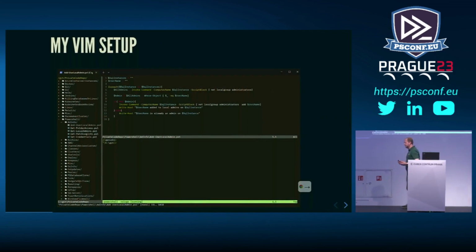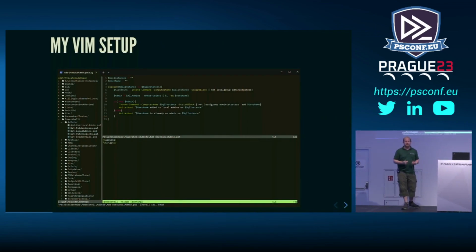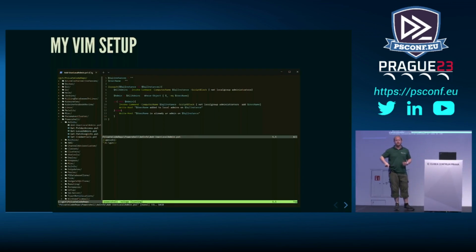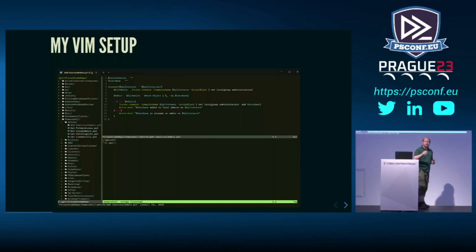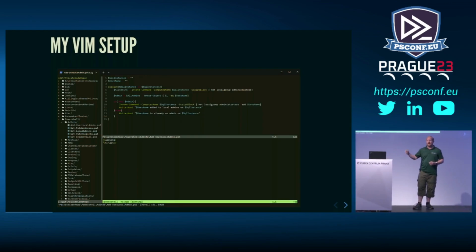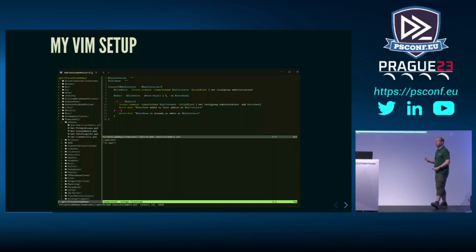This is my Vim setup. Now, it pretty much looks like VS Code, but VS Code looks like any other code editor. You could say it looks like PowerShell ISE, just in dark mode. We've got our code editor, we've got our terminal, and we've got our Filetree Explorer. This is going to look a little bit different when we do the demos because I'm going to stick it into light mode, and it's zoomed in quite a bit, but that is what I work with. And I use this for pretty much everything. I've done presentations on it. I've done SQL Server migrations on it, and I've written runbooks in it, and I've exported them out. It works really, really well.